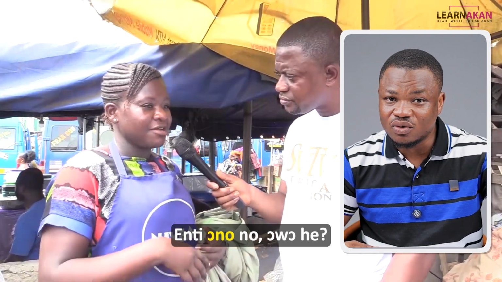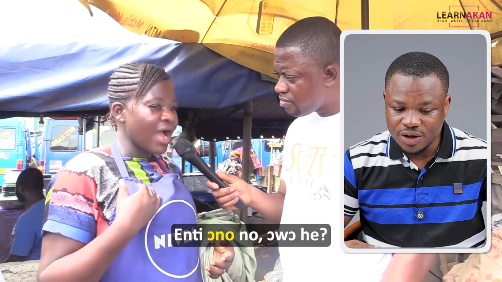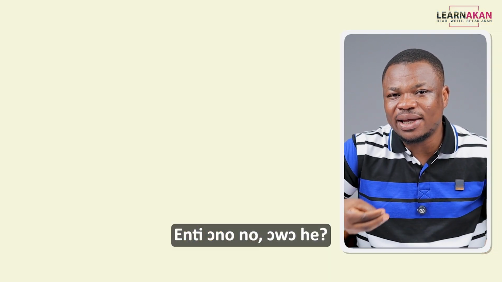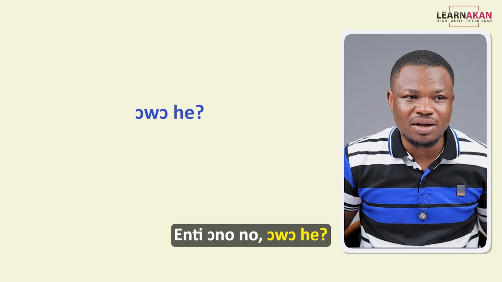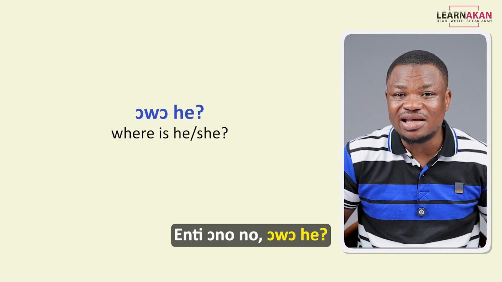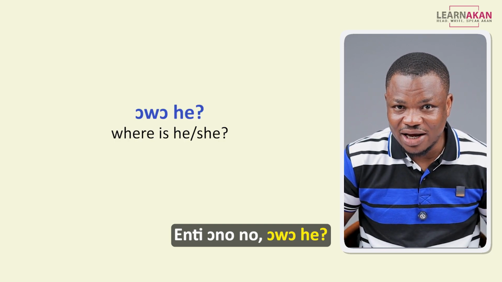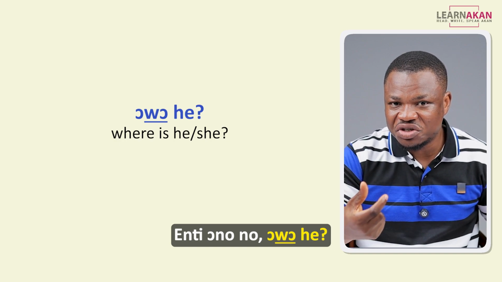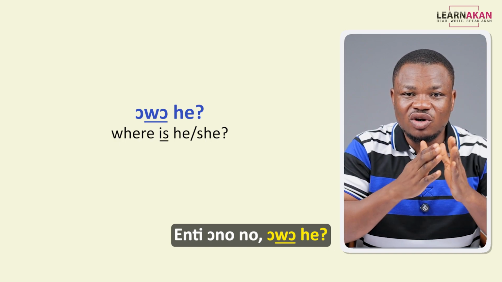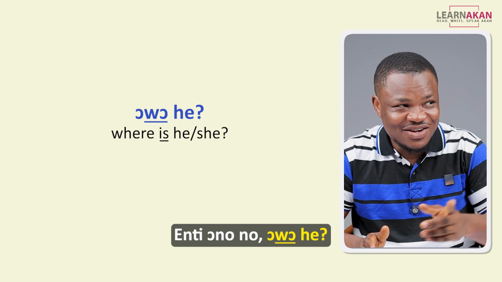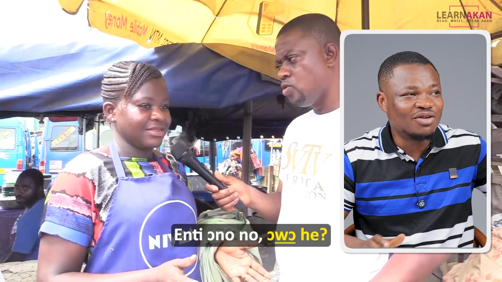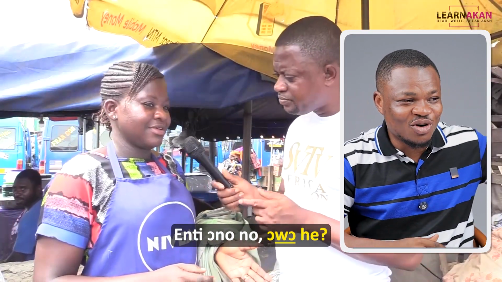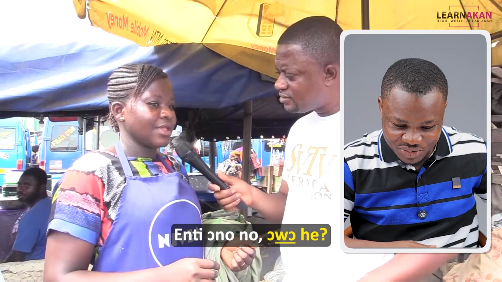Referring to the one who got her pregnant, right? So enti onono owahe. When you ask owahe, you are asking where is he or where is she, right? So there's this wo, which is the to be verb form for location and existence. We have a lesson on this up here. In fact, we have a whole playlist on the to be verb forms up here.